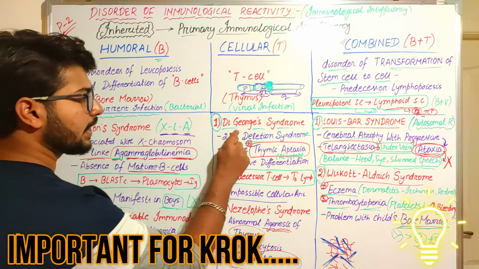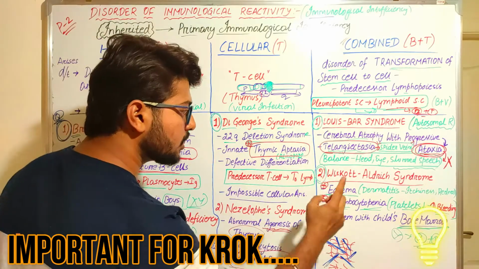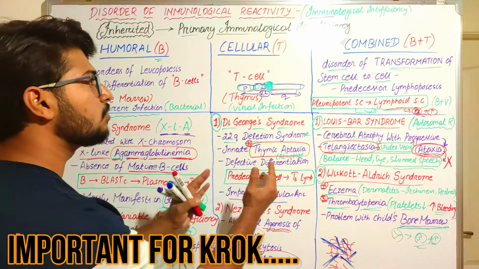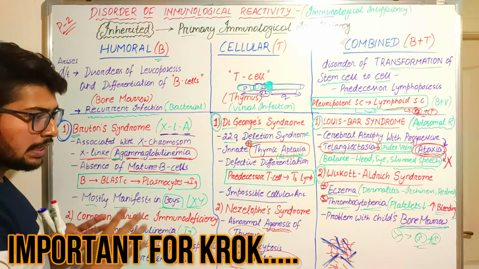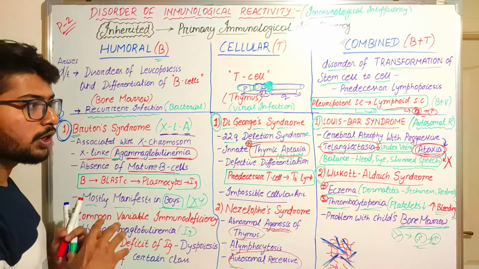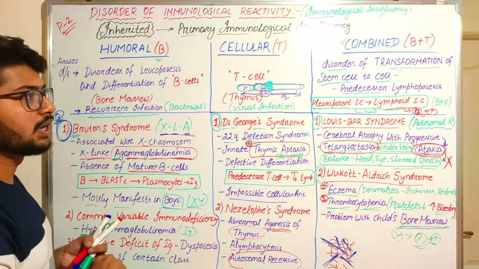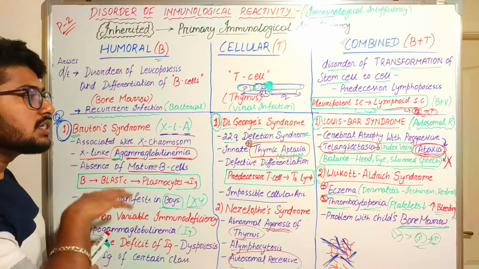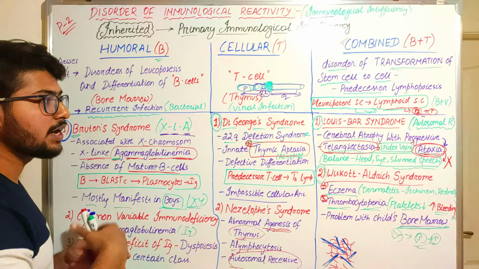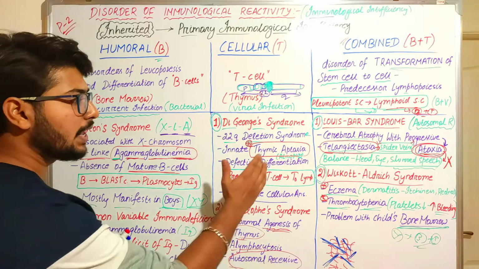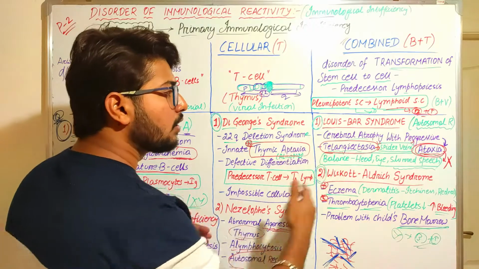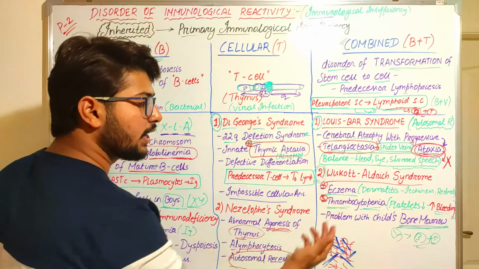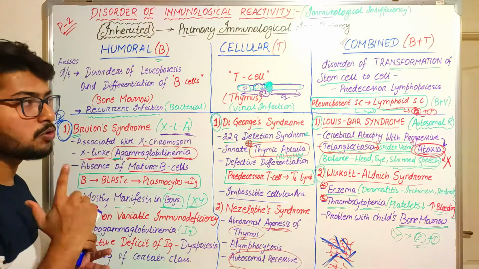First one is Bruton, second one is DiGeorge syndrome, third one is Louis-Bar syndrome, and fourth one is Wiskott-Aldrich syndrome. You should be able to differentiate between the humoral, cellular and combined forms of immunodeficiency. This is the most important part of the topic that the teachers can ask in the modules. Okay, they will just ask, can you explain Bruton syndrome, can you give the features of DiGeorge syndrome, like it will be thymic aplasia. Louis-Bar syndrome is characterized by ataxia and telangiectasia, and Wiskott-Aldrich syndrome by eczema and thrombocytopenia.